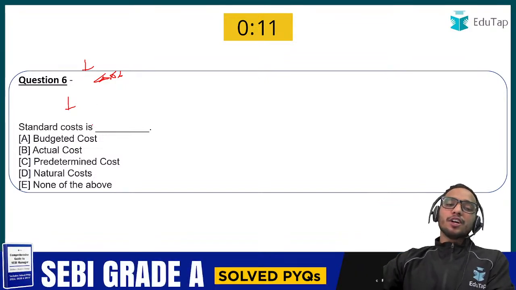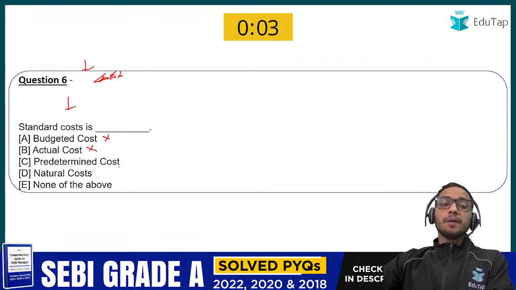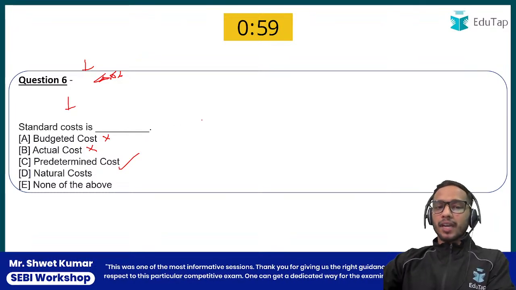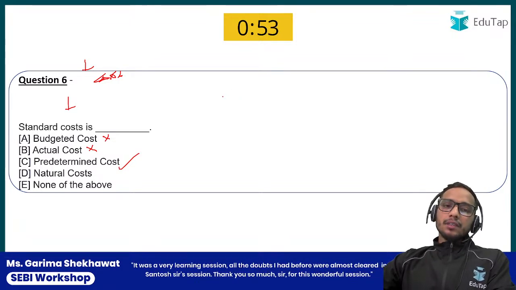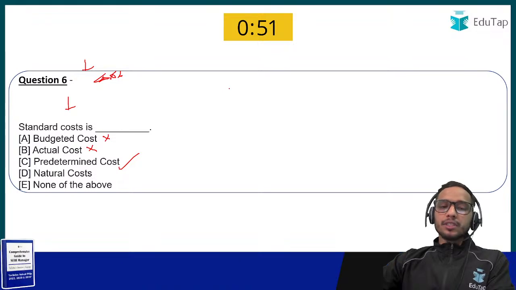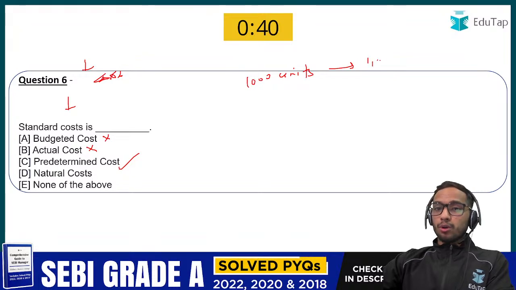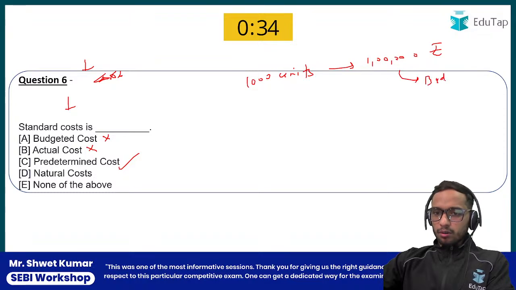So standard cost is different from the budgeted cost, and I am going to give you an example as well. It is not the budgeted cost, obviously it is not the actual cost, it is the predetermined cost. You might be confused between the budgeted cost and the predetermined cost, hai na? But I am going to give you an example for this as well. Suppose in the budget process, management has made a budget in which they identified that we are going to manufacture 1000 units of goods, okay? And our budgeted total cost would be 1 lakh rupees. So this is your budgeted cost.